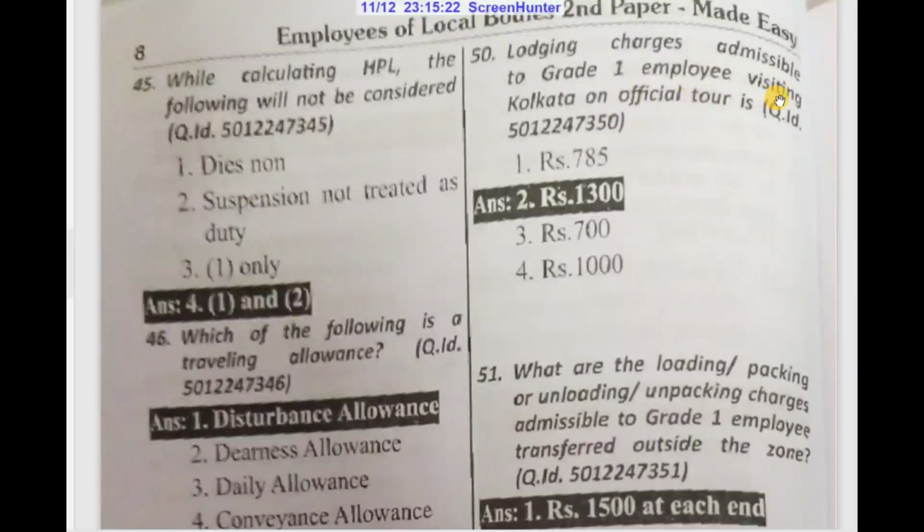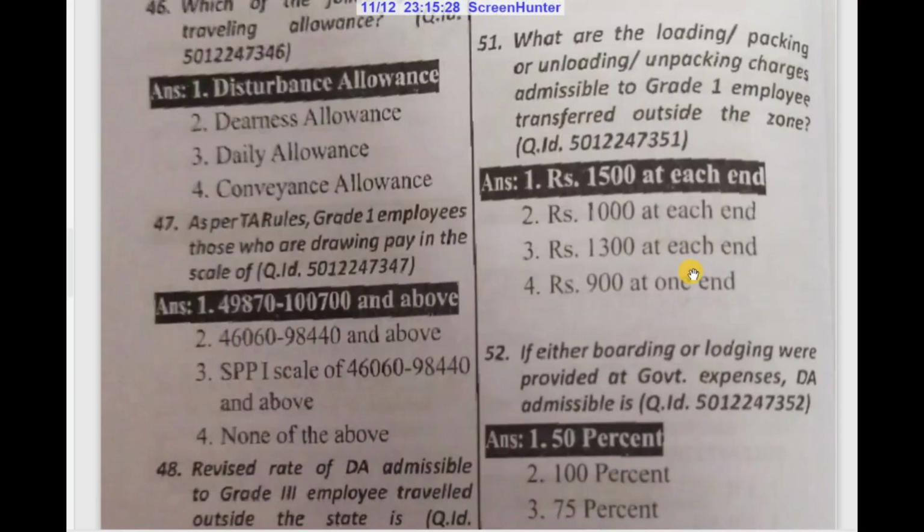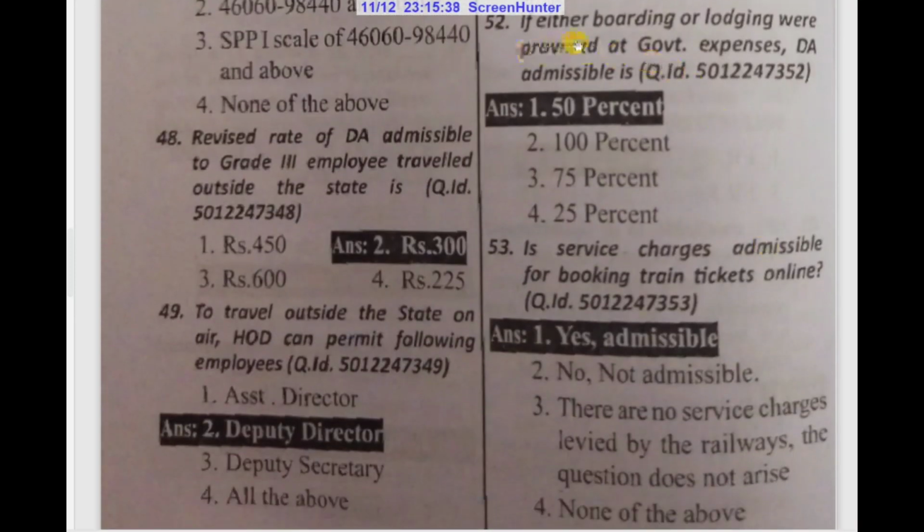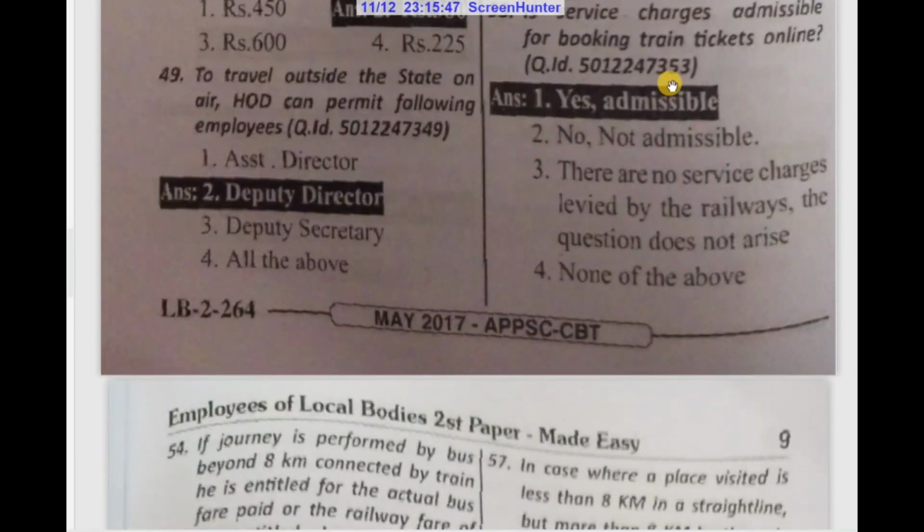Lodging charges admissible to a grade 1 employee visiting Kolkata on official tour is 1300 rupees. What are the loading, packing or unloading, unpacking charges admissible to a grade 1 employee transferred outside the zone? 1500 rupees at each end. If either boarding or lodging is provided at government expense, DA admissible is 50%.